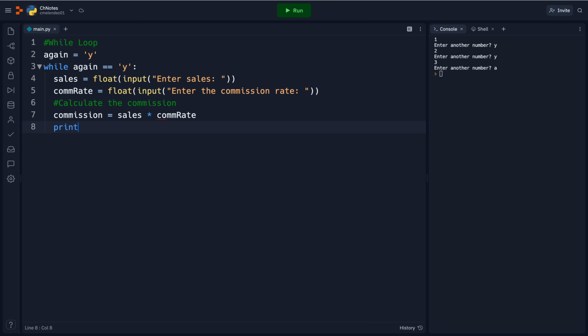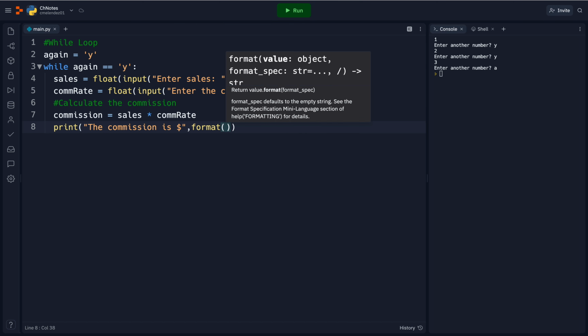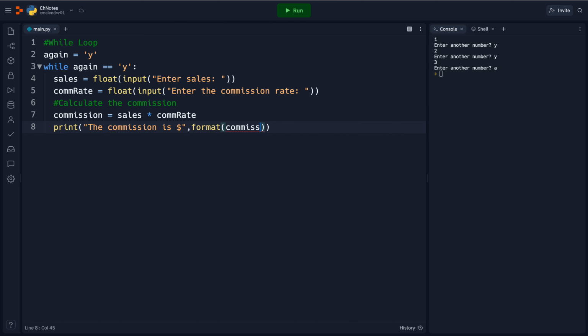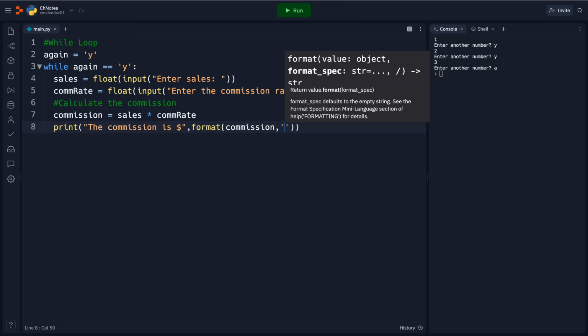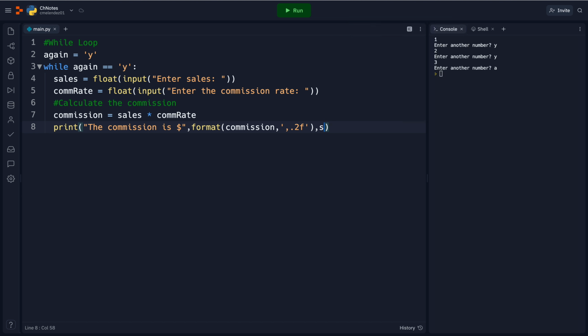Then I'm going to print the commission is $, comma, format, commission, comma, quote, comma, dot 2 f, comma, sep equals single quotes.